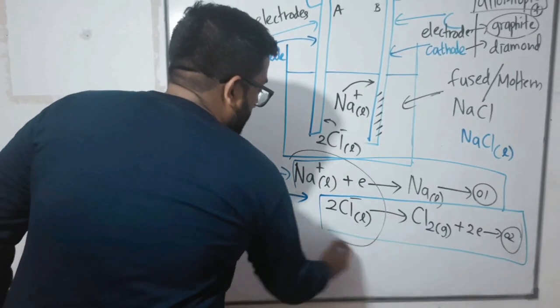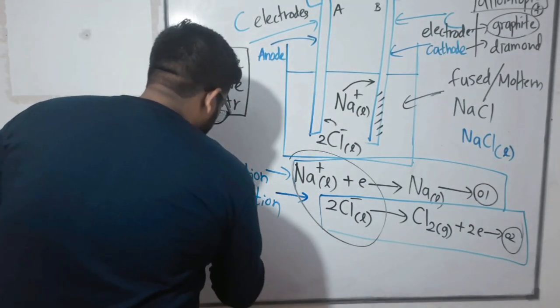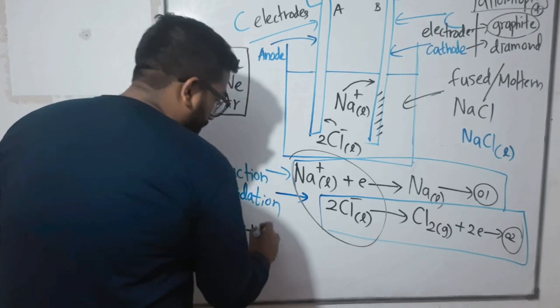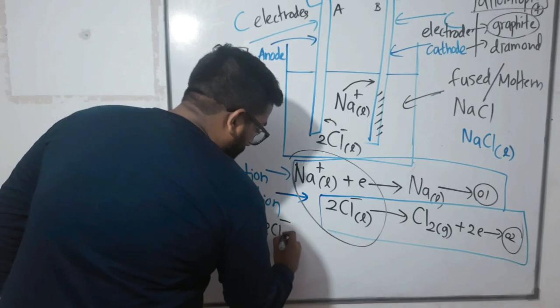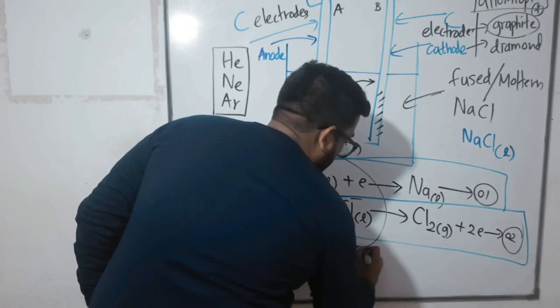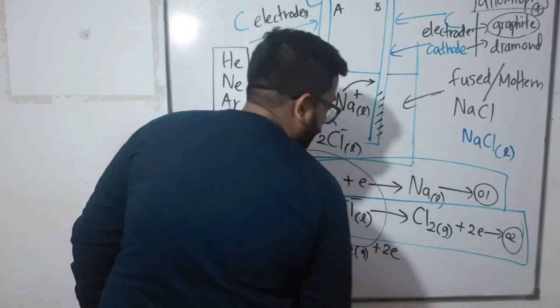Take these two separately. Sodium plus plus electron gives sodium liquid, and 2Cl minus liquid gives Cl2 gas plus 2 electrons.